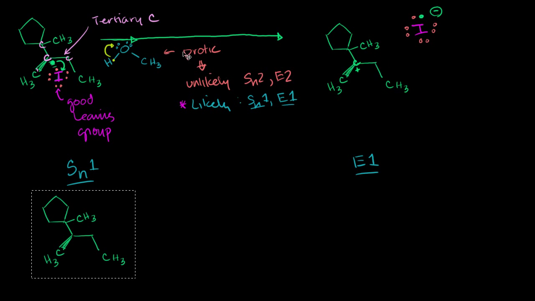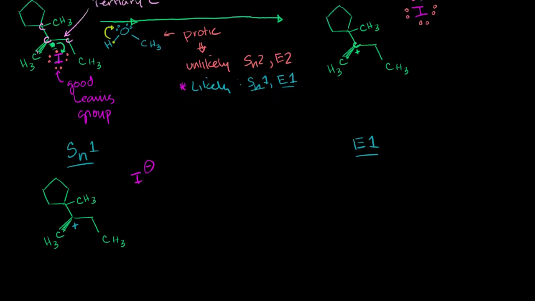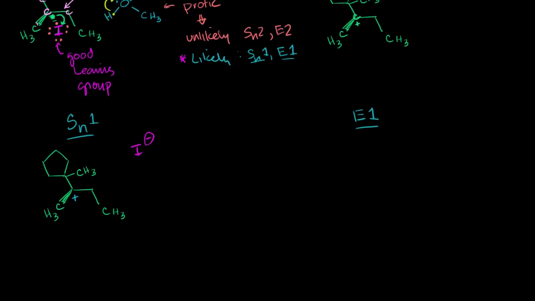I'll just redo this step over here. So this has a positive charge. The iodide has left, so I don't have to draw all of its valence electrons anymore. And what's going to happen next? Well, we're going to get substituted with the weak base. And the weak base here is actually the methanol. So let me draw some methanol.